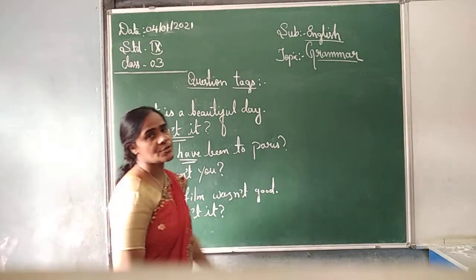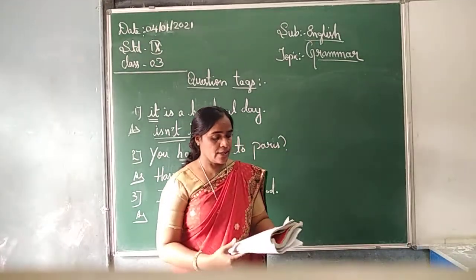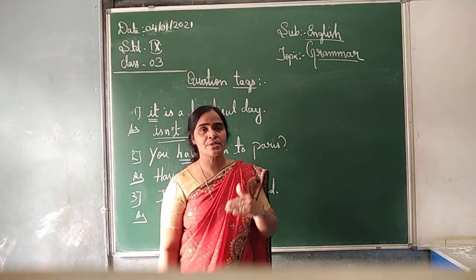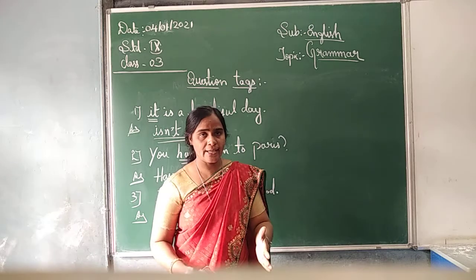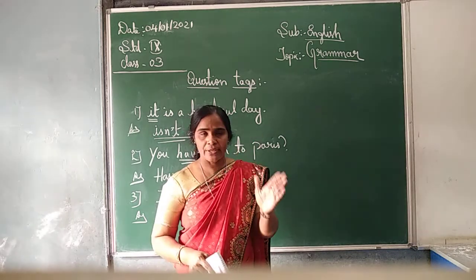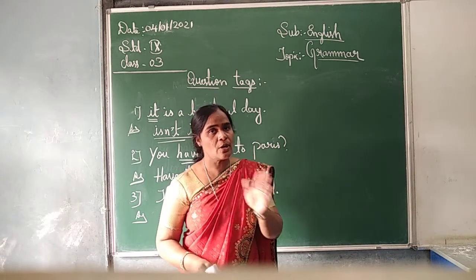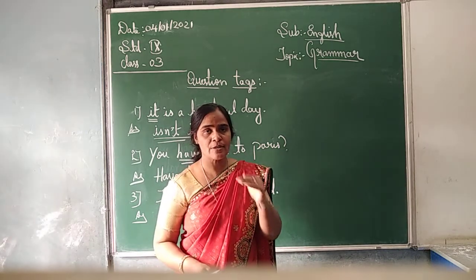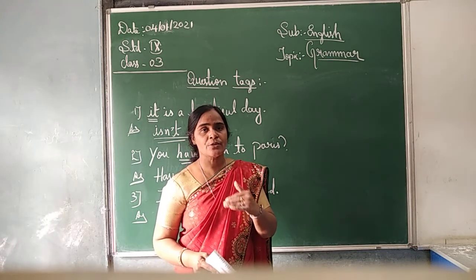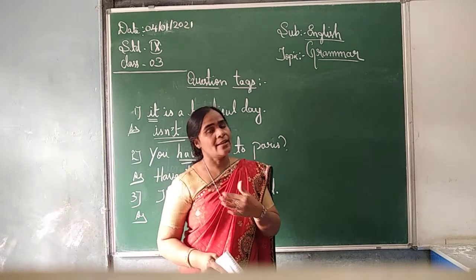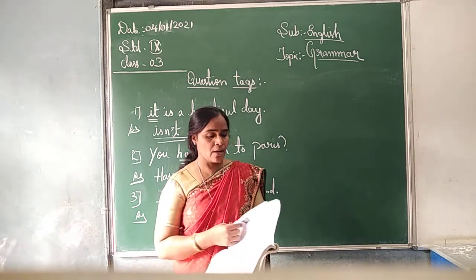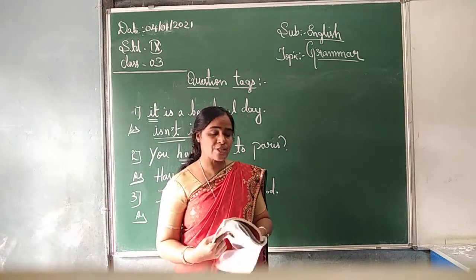So these are the question tags we formed in this class. We learned how to form question tags. If the plural is there, we use aren't or don't they. You have to see first whether it is singular or plural. If singular is there, you should use isn't, or if the plural form is there, you have to use they or don't they. Okay, in the next class we are going to study one more topic.